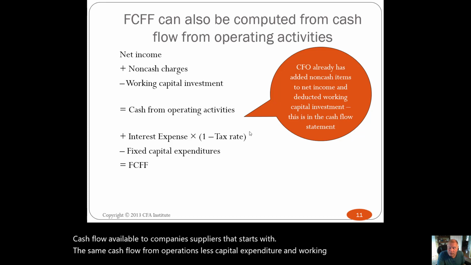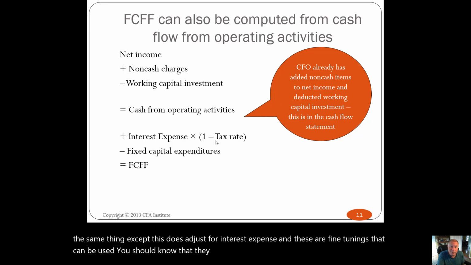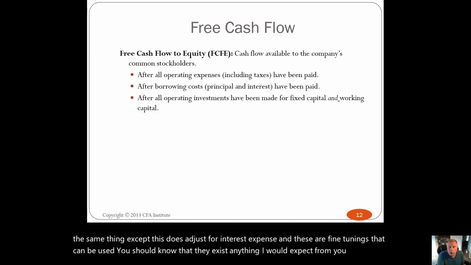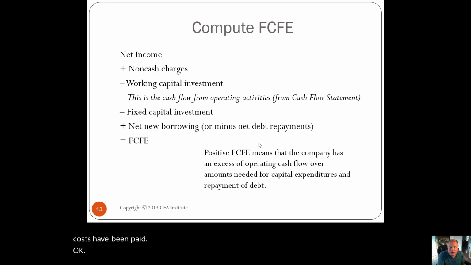So this is the same thing, except this does adjust for interest expense. These are fine tunings that can be used. You should know that they exist. Anything I would expect from you would be simple free cash flow. We also have free cash flow to equity, which is after all borrowing costs have been paid. Okay? And that means that the free cash flow available to the shareholders becomes a simpler number.